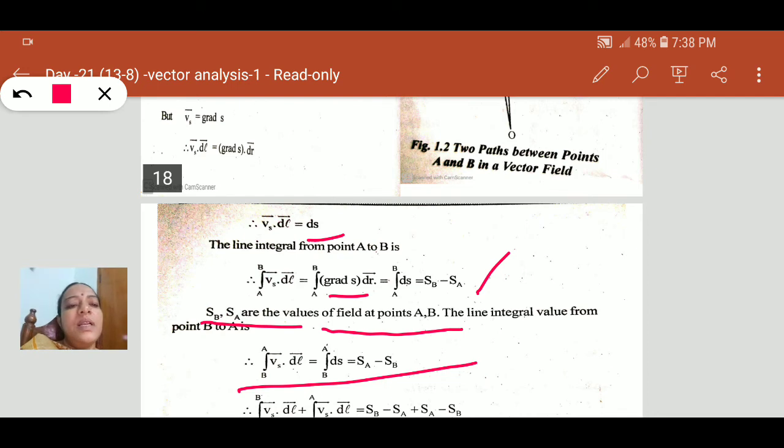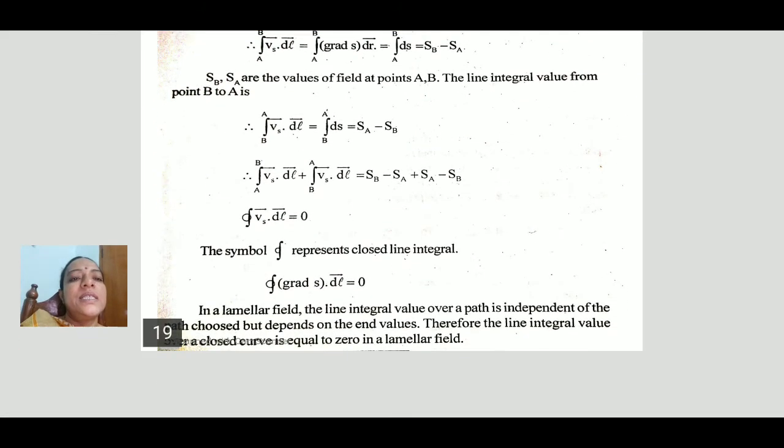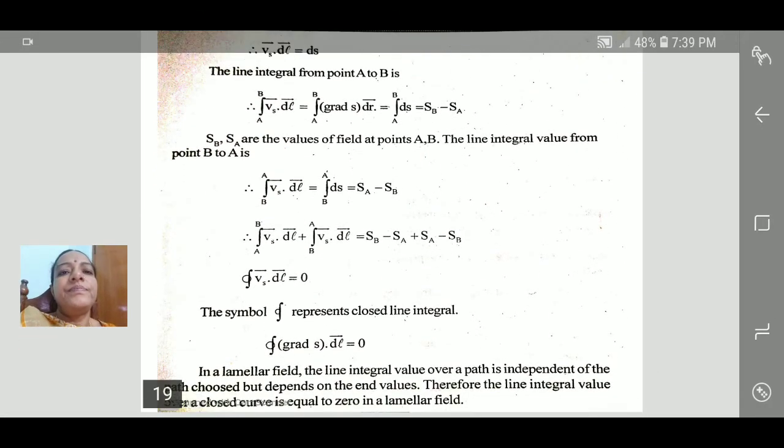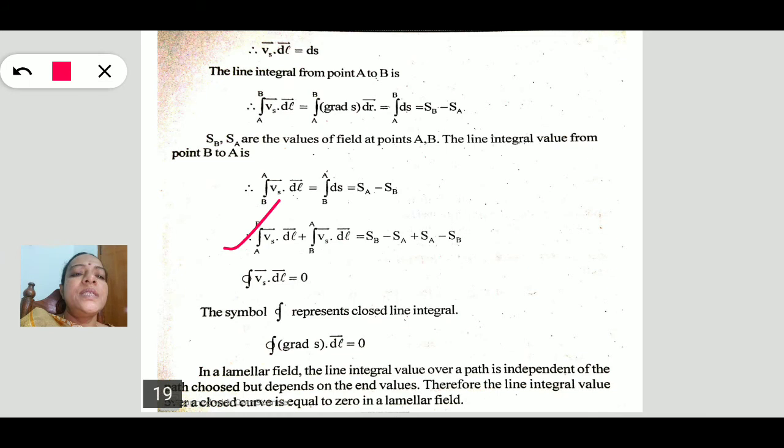Next, calculate the total line integration: the integration from A to B of Vs dot dl plus the integration from B to A of Vs dot dl. Substituting these values, SB minus SA plus SA minus SB cancels, giving 0.